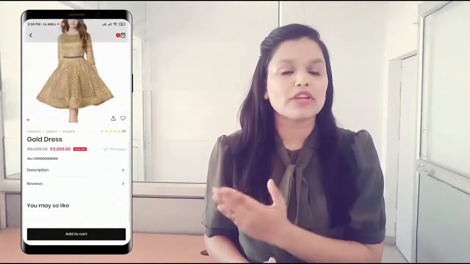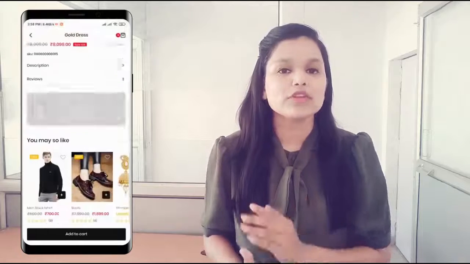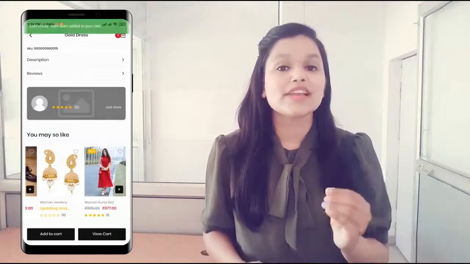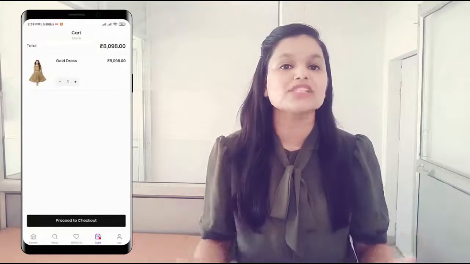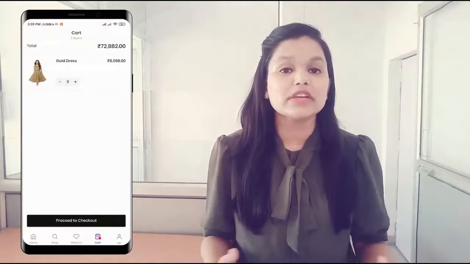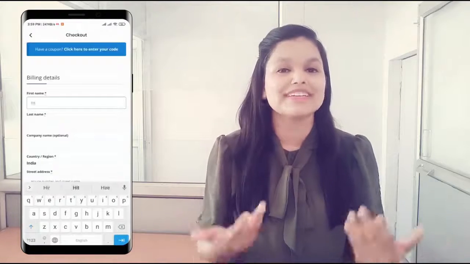You can see the product image, product price, product description and all the other details. Now let's click on add to cart and buy now. You can also increase or decrease the quantity from here. And now enter your personal details like your name, your number, your address and other details.